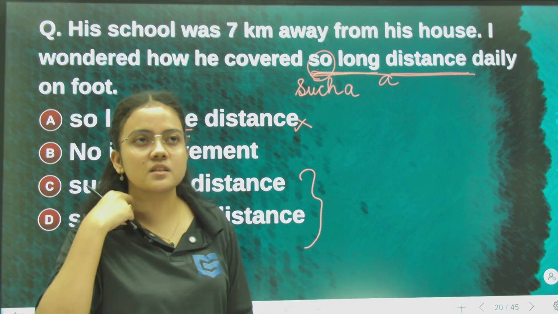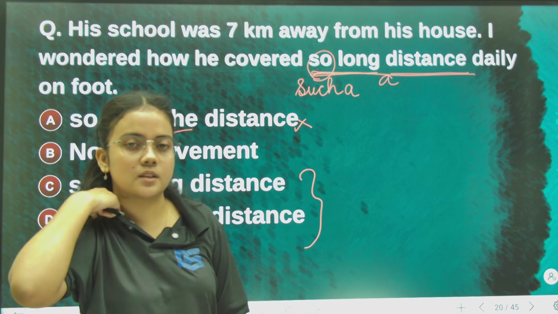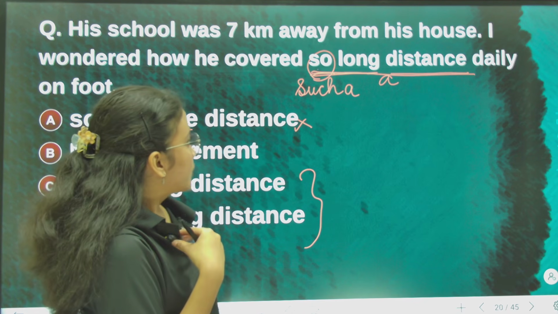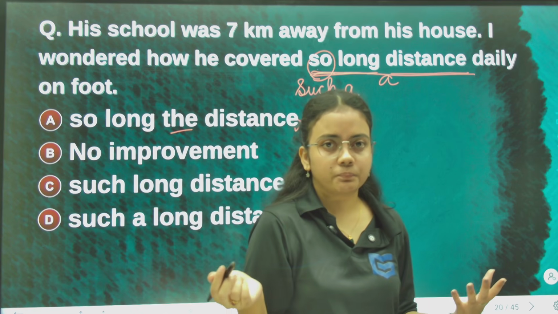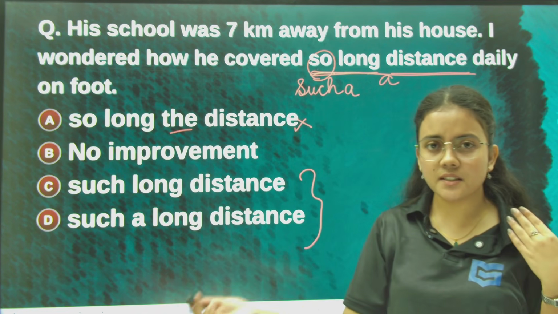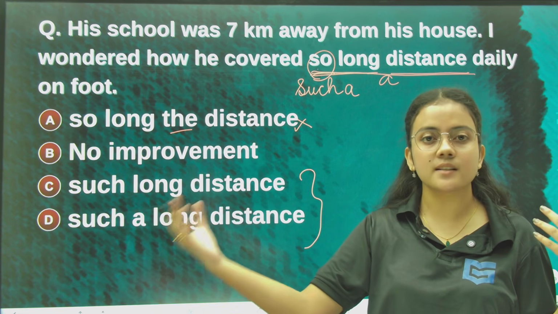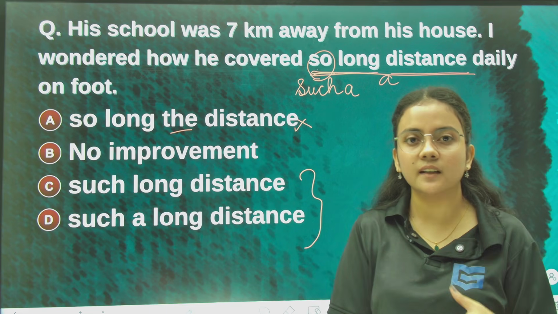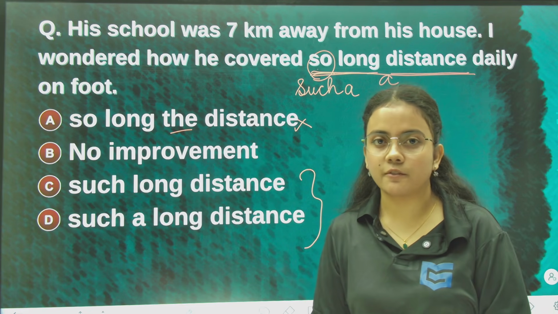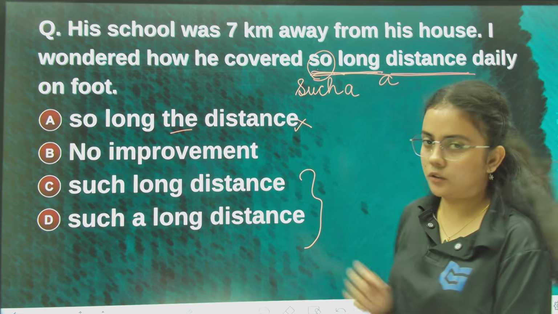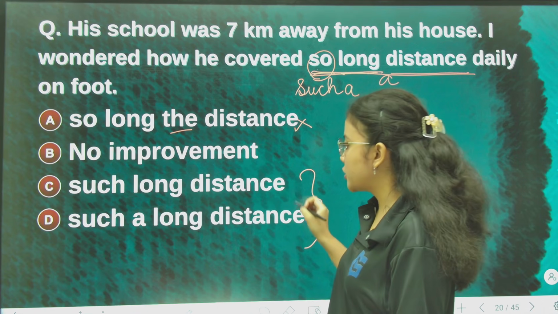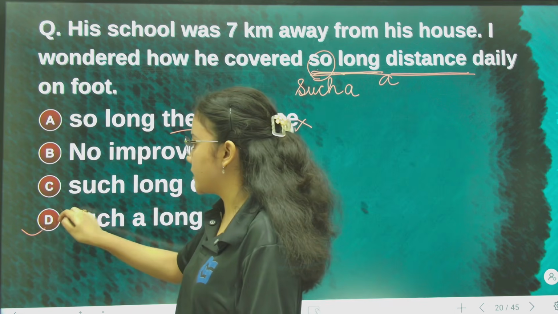So phrases are like this, such a long distance. Okay, so kiman distance or such a long distance, it is used to explain je kiman dighol rasta to. Okay, it is used to explain the degree of the adjective, which is the long. Okay, so such a long distance will be the correct answer.